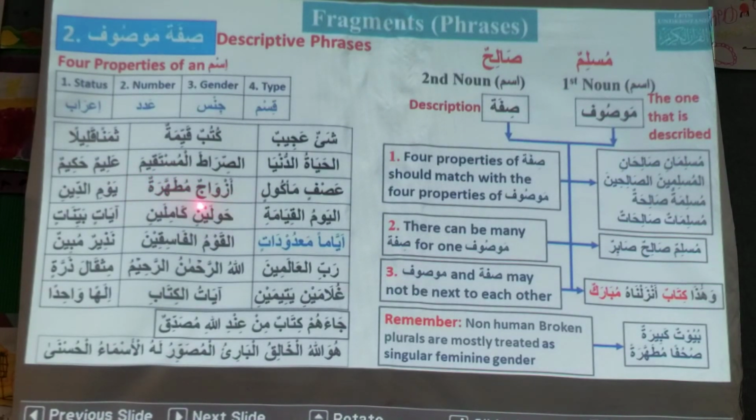But broken plural is treated as third person singular feminine gender. So, as we discussed earlier, mutahhara is singular because this is broken plural. Yawmiddini. It's not sifa. It's mudaf ilayhi, not sifa mawsuf. Why? Because in ad-deen there's al and yawmi there is none.